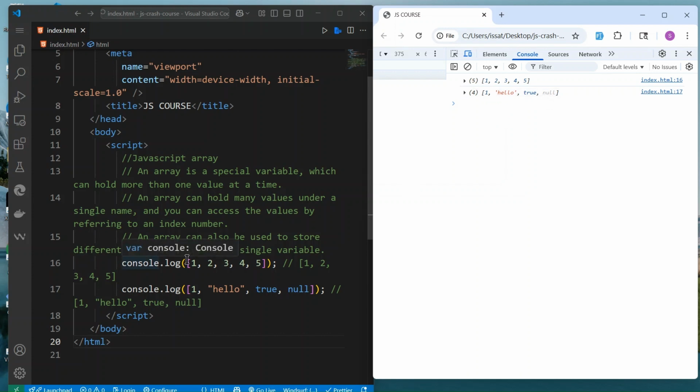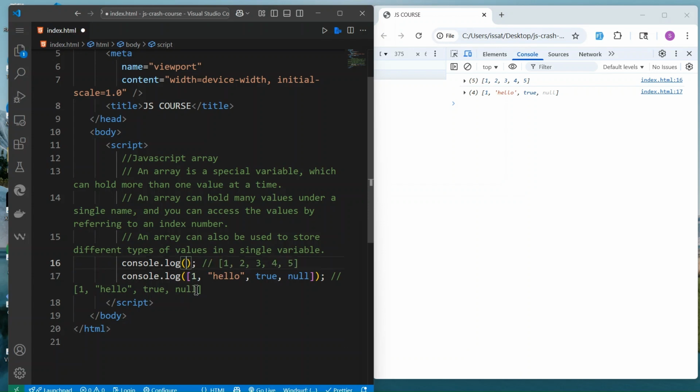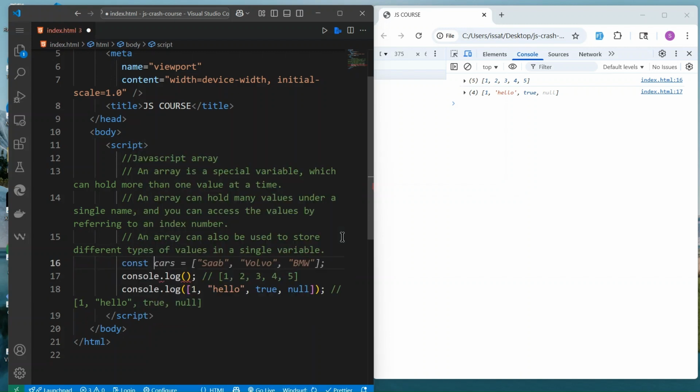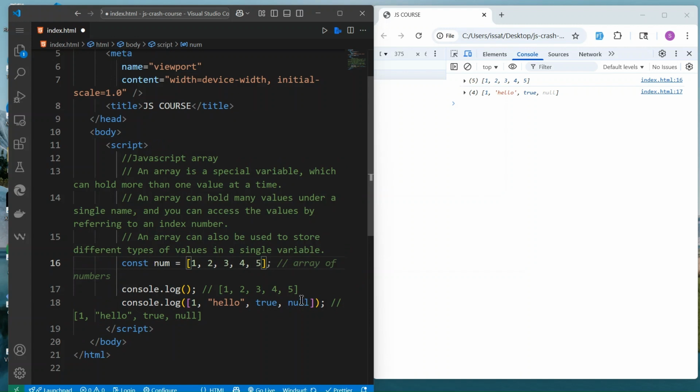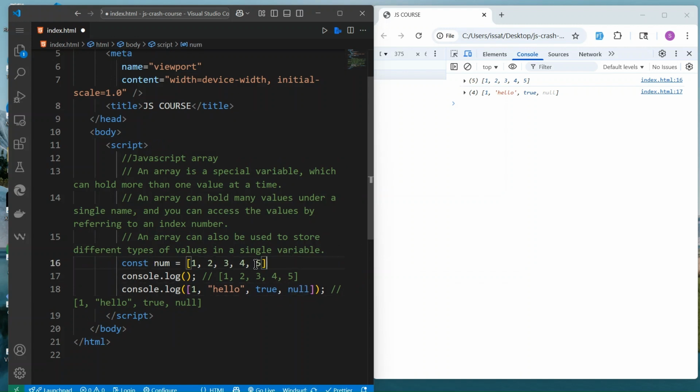We can insert. So I want to show you an example. Instead of creating an array like this directly, you can also define it. We can use const cars, or just the same value. Const nums is equal to, you put the same array, and then here I'll just console.log now. So we still get the same thing. If I reload, we get the same thing.